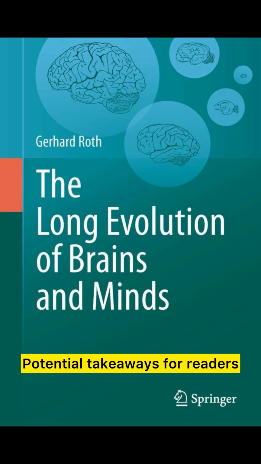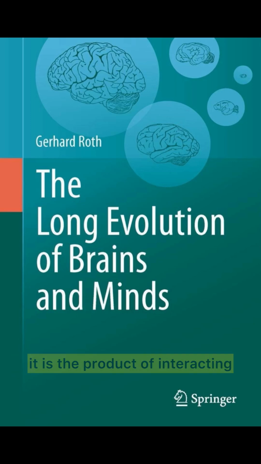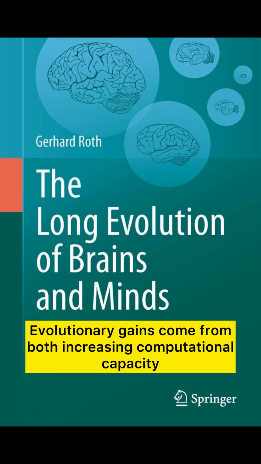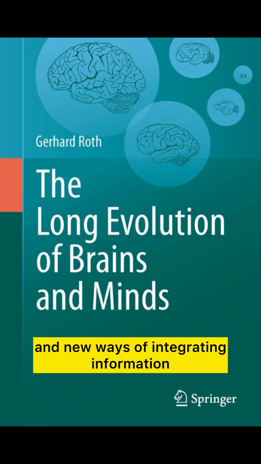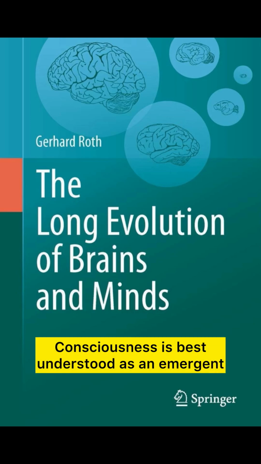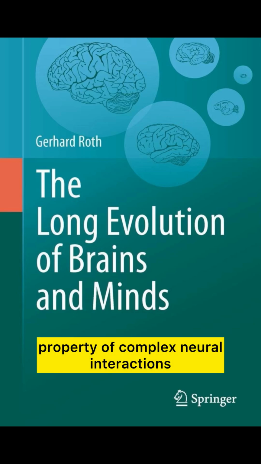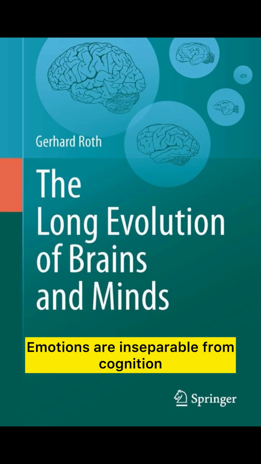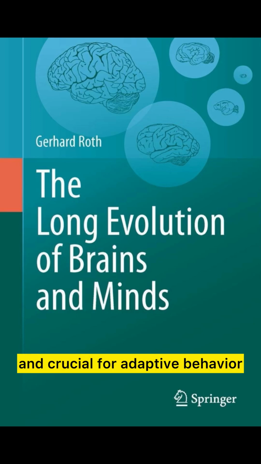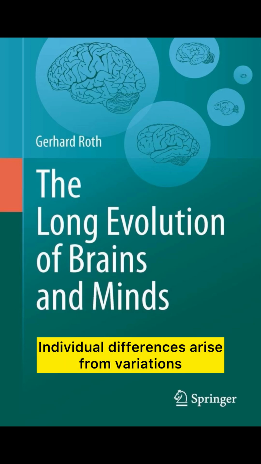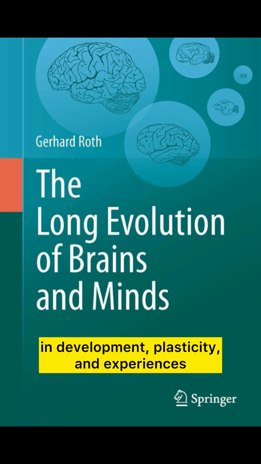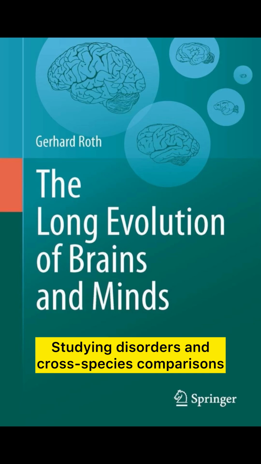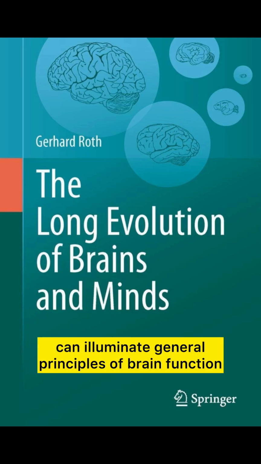Potential takeaways for readers. The mind is not in a single module; it is the product of interacting, dynamic networks. Evolutionary gains come from both increasing computational capacity and new ways of integrating information. Consciousness is best understood as an emergent property of complex neural interactions, not a standalone faculty. Emotions are inseparable from cognition and crucial for adaptive behavior. Individual differences arise from variations in development, plasticity, and experiences, as well as genetic factors. Studying disorders and cross-species comparisons can illuminate general principles of brain function.